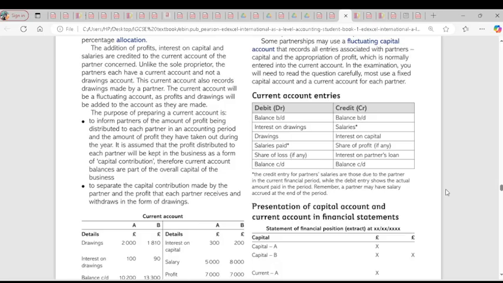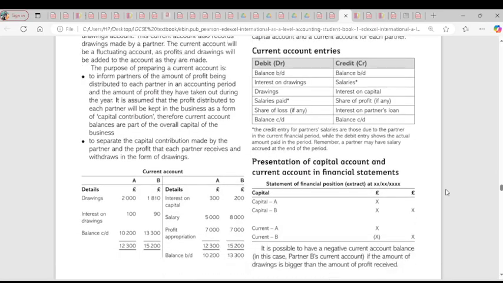Interest on partners' loans. If I have put a certain amount of money, I've loaned the partnership. It's our partnership business, but I have loaned you. So the business has to pay me interest. It will be on the credit side. Okay. Do you understand? It is attached to the partner that has given out the loan. That's it about that. Any question about that? We're still on accounts. These are the current account and the capital account for partners.